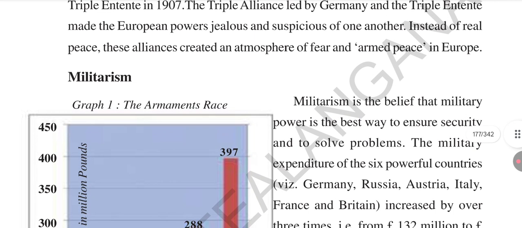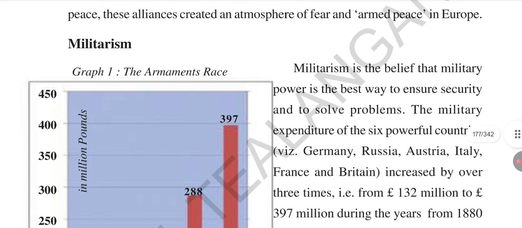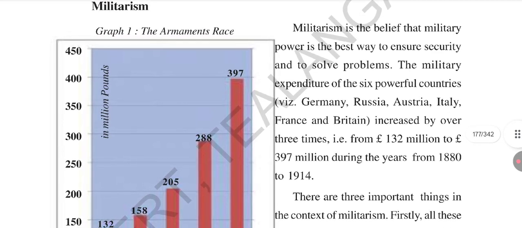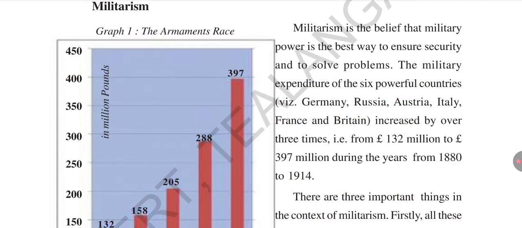Next one, militarism. The fourth reason is militarism. The world's industrial countries decided on militarism. They believed military power was the best way to ensure security and solve all problems. Militarism is the best way. All six powerful industrial countries spent so much on militarism that they increased expenditure more than three times.